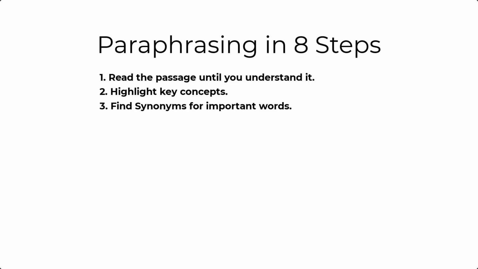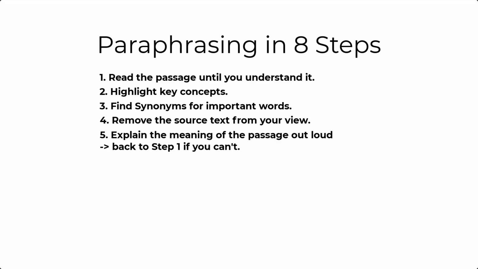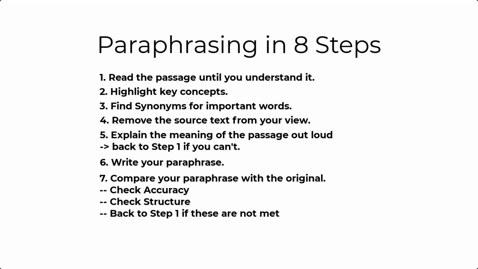Number 3, find synonyms for important words. Number 4, remove the source text from your view. Number 5, explain the meaning of the passage out loud. If you cannot do this, go back to step 1 because your understanding of the passage needs to be better. Number 6, write your paraphrase. Number 7, compare your paraphrase with the original.